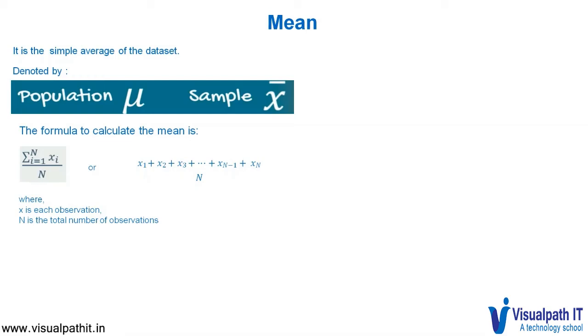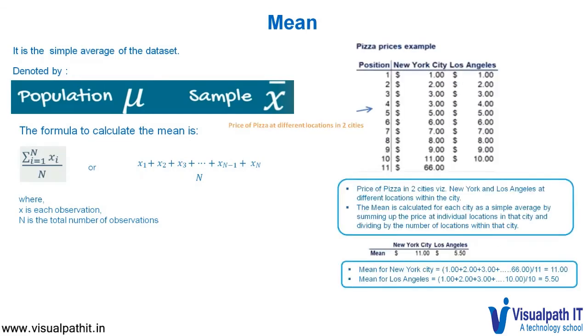Now let us look at this from an example. The sample example here shows the price of pizza in two cities, New York and Los Angeles, at different locations within the city. The mean is calculated for each city as a simple average by summing up the price of individual locations in that city and dividing by the number of locations within that city.